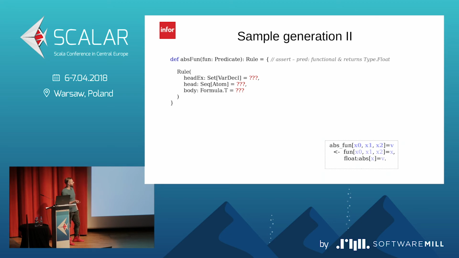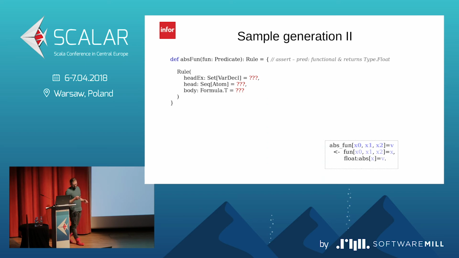But we could assume that we won't have more than 20 variables in a rule, because truly speaking, I think if a rule has more than that many variables, it means that it needs to be refactored.